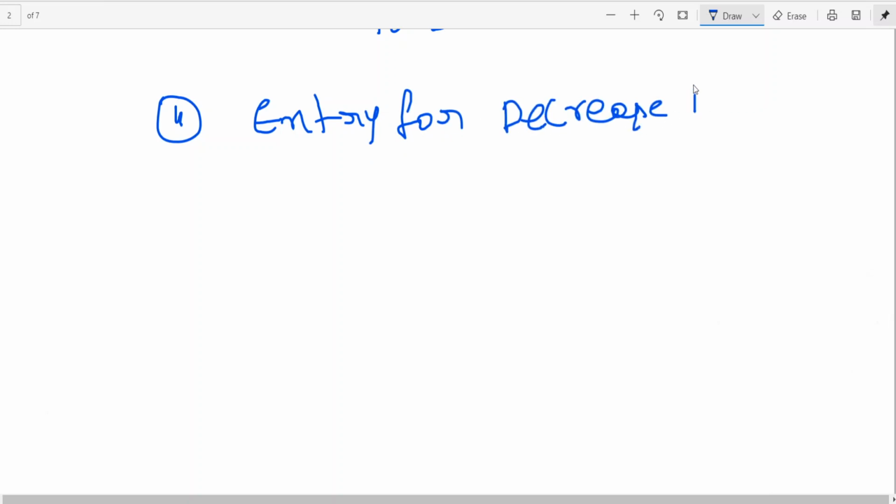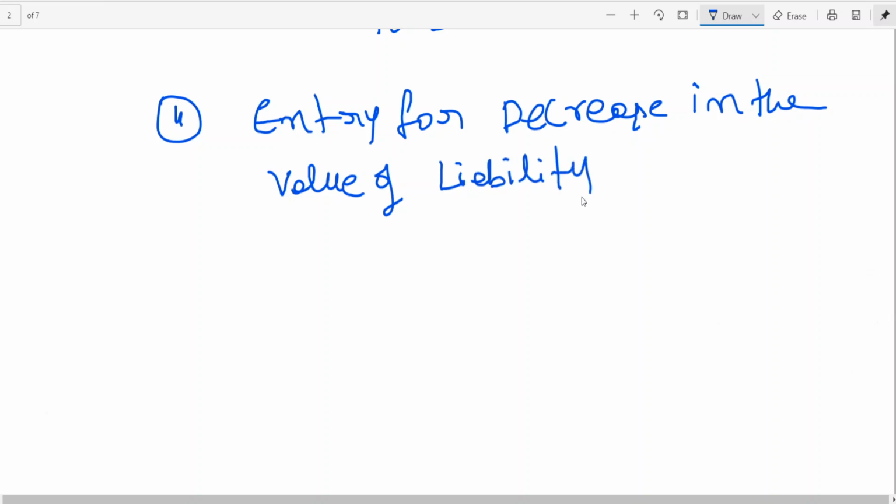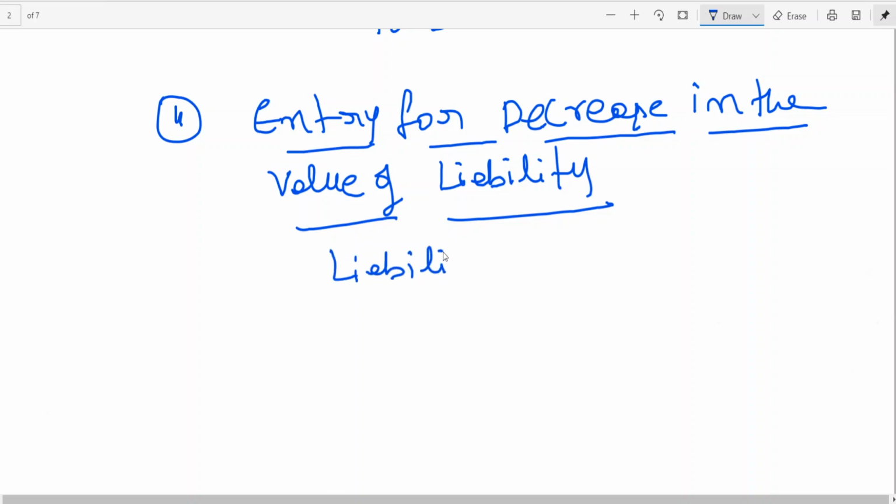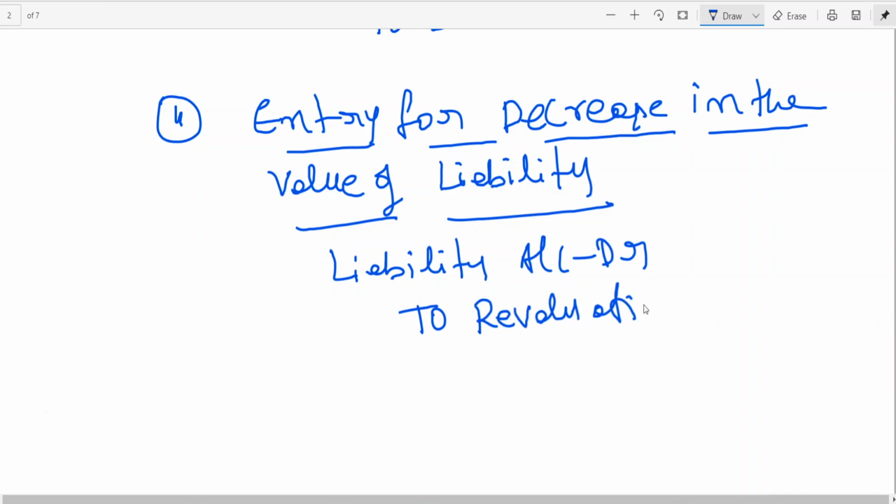Okay, fourth entry: entry for decrease in the value of liability. Liability shows credit balance. When there is a decrease, you should debit the liability account. Liability account debit to revaluation account, because when liability decreases, it's a gain. So that is where revaluation account is being created.